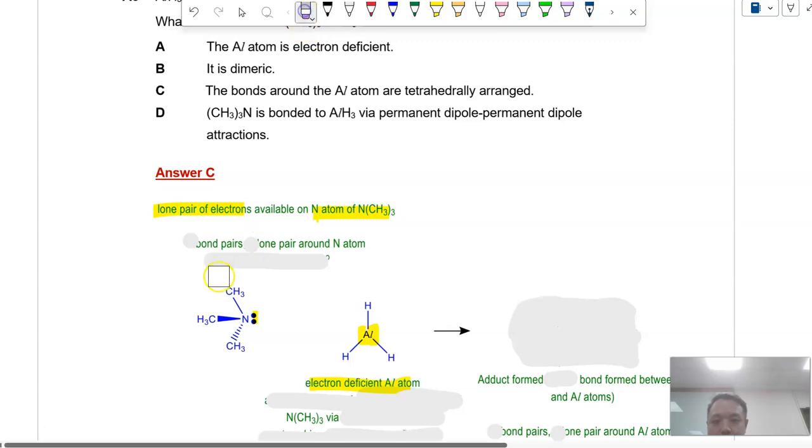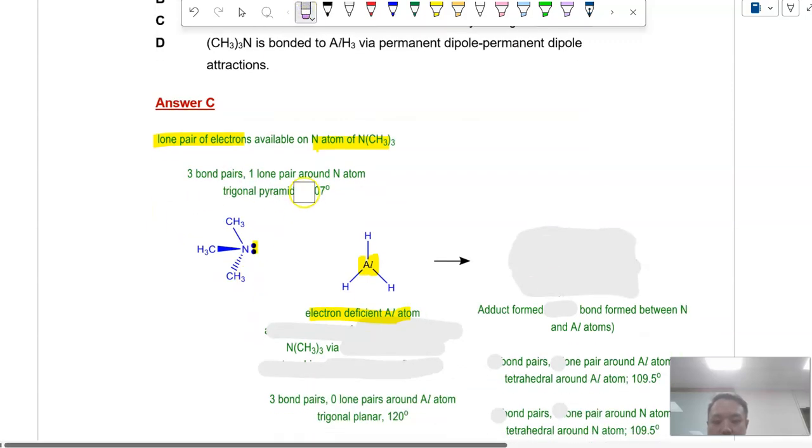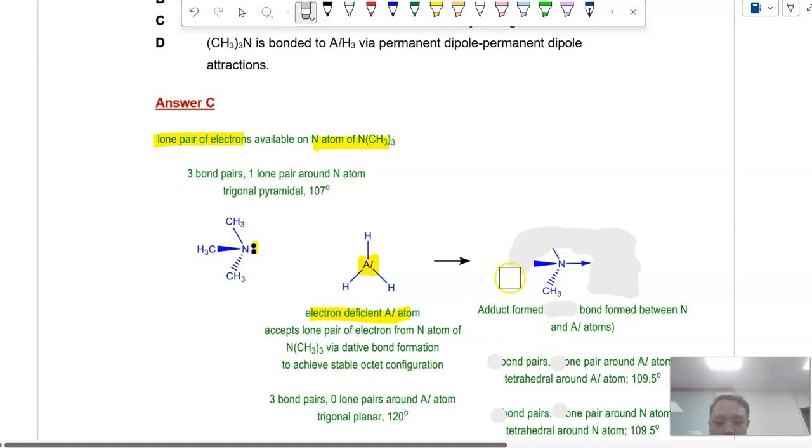Okay, there's a reason why I draw this in this particular manner. This N has 3 bond pairs and 1 lone pair, so the shape will be trigonal pyramidal, 107 degrees. The Al was originally trigonal planar, but after accepting a lone pair of electrons from N via a dative bond to achieve octet configuration, you get a structure that looks something like this.